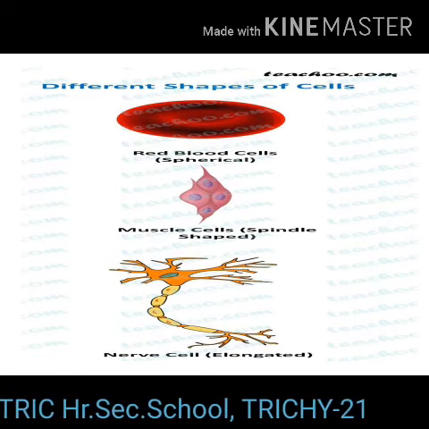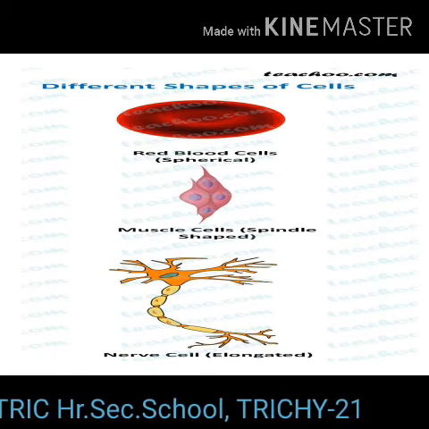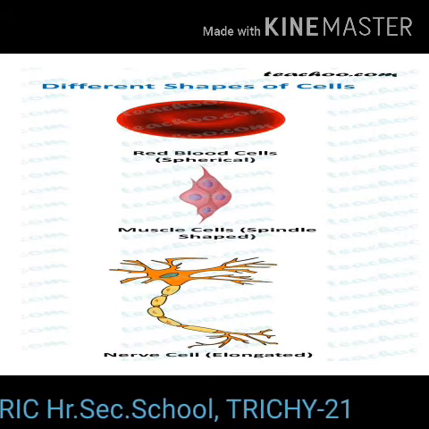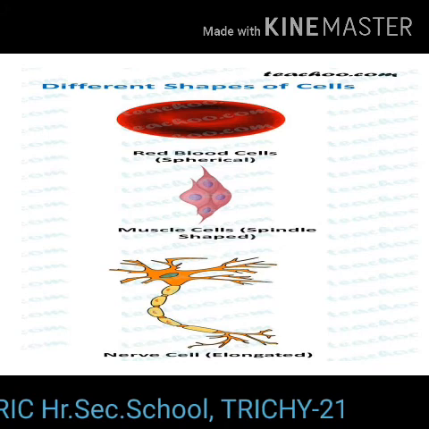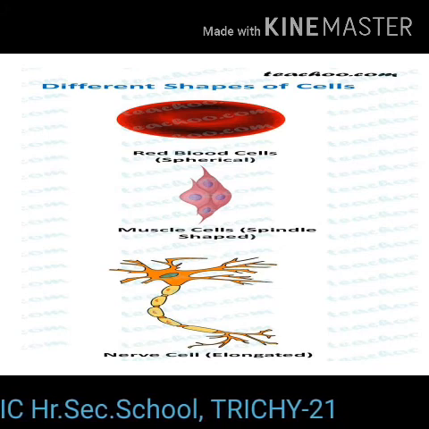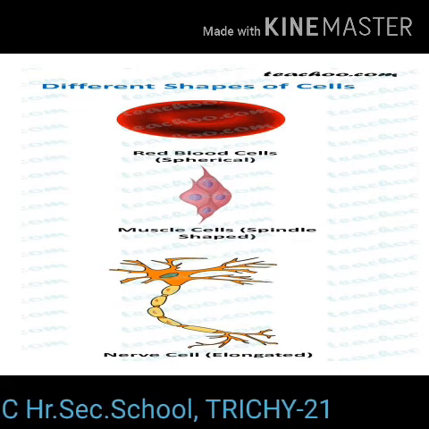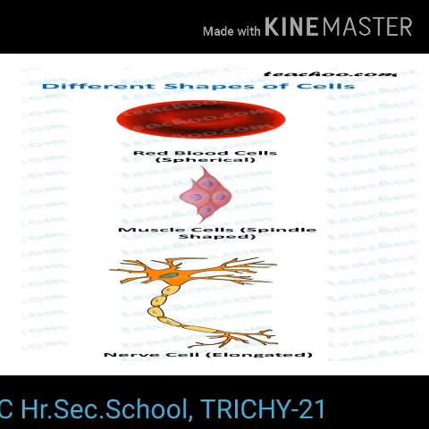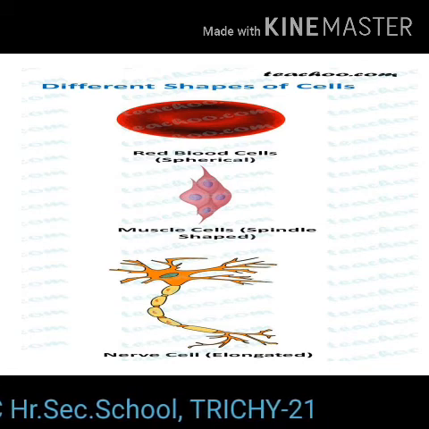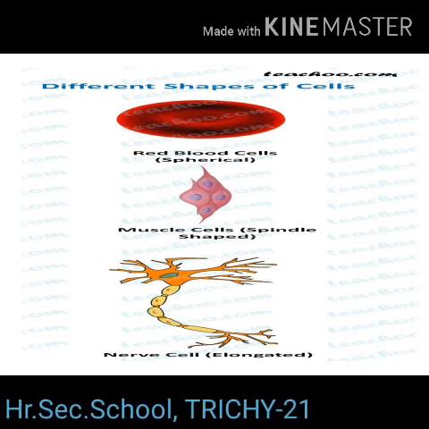Shapes of the cell. Cells are of different shapes. For example, some shapes are like nerve cells, red blood cells, muscle cells.